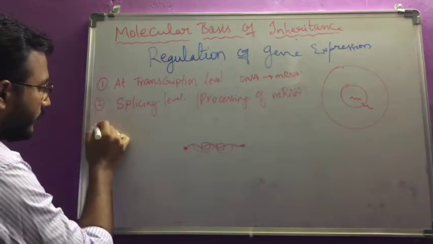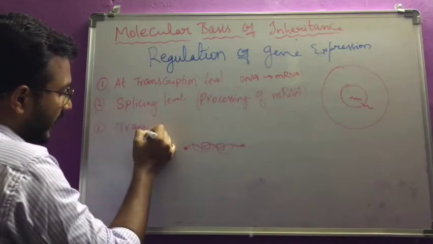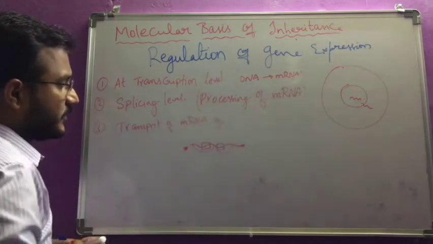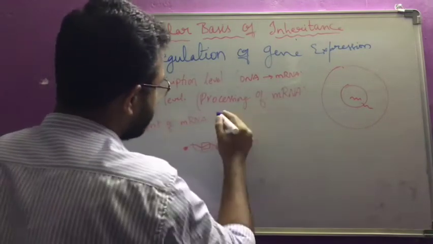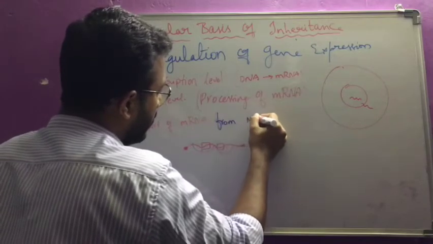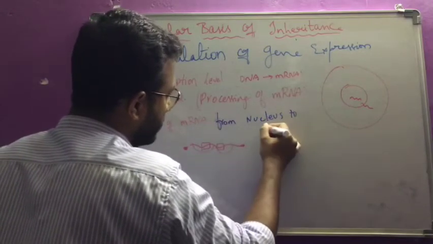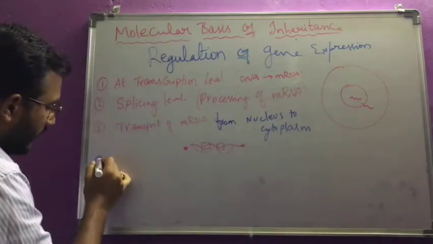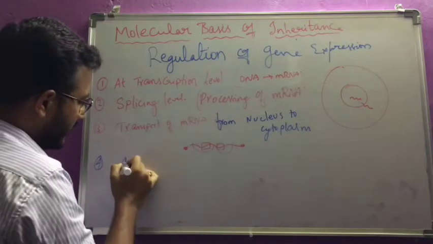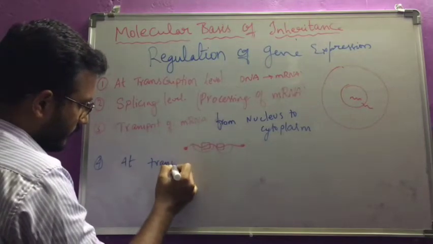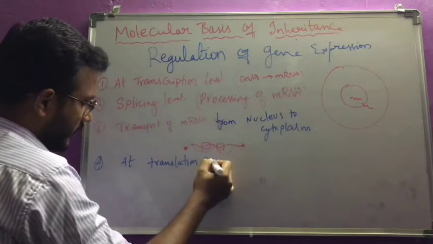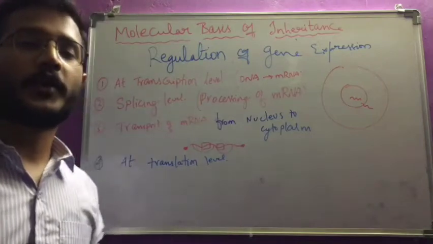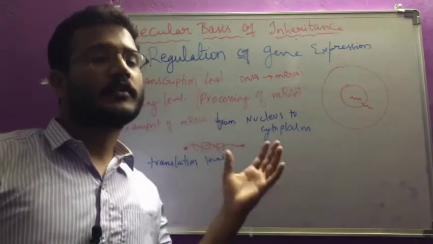And the third one is the transport of mRNA from nucleus to cytoplasm. So this is also one level of regulation, one stage. And the fourth one is at the translational level. So these are the four levels at which gene expression should be regulated, either at any of the stages or at all the stages.